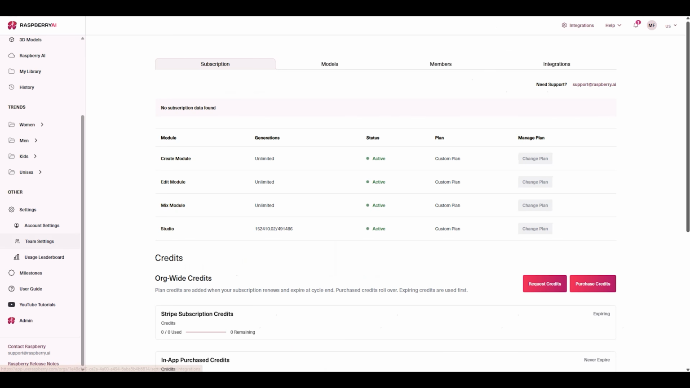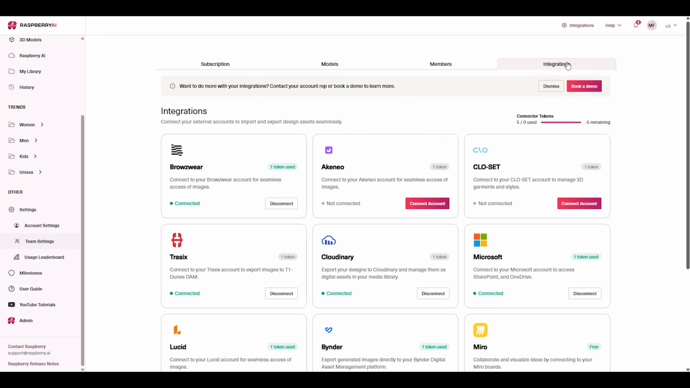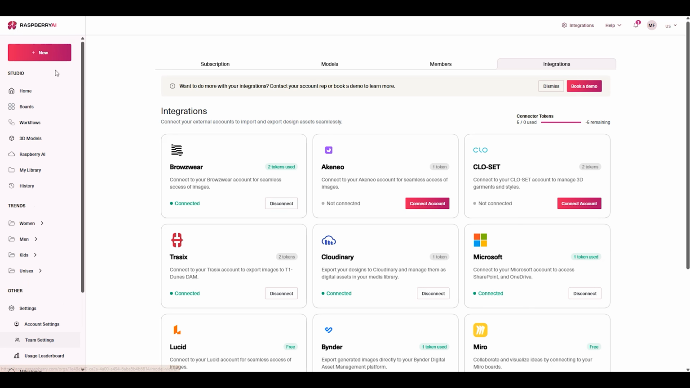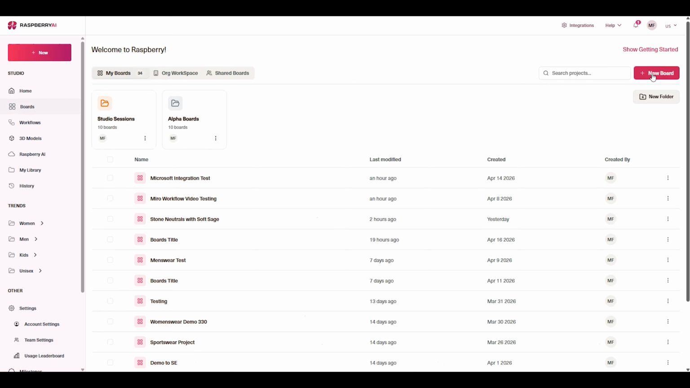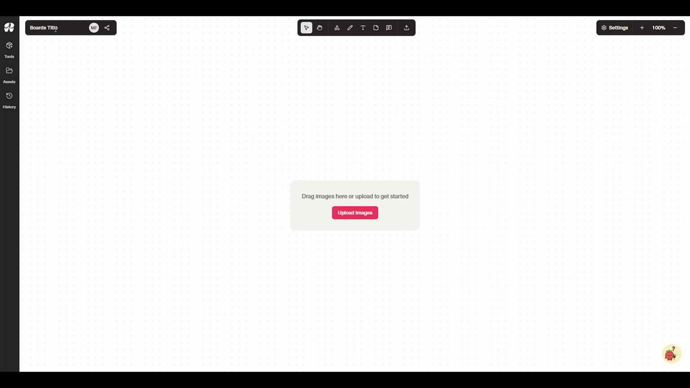We'll start in Raspberry AI by checking our integrations in our team settings. Microsoft is already connected, so we're good to go. Next, I'll move into our boards workspace and start a new board. I'll rename it Fall Winter Styles and upload the sketches from my desktop.